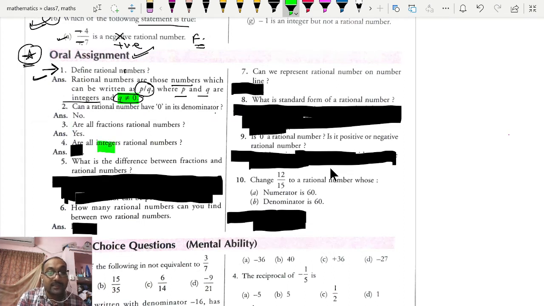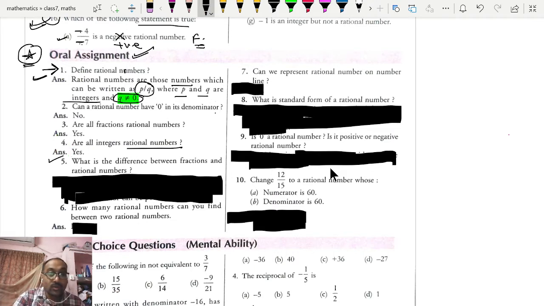Are all integers rational numbers? Before answering question number 4, we require to understand that an integer, suppose -1, can it be written in the form of p by q? Yes, of course. So all integers can be written in the form of p by q. So that is why all integers are rational numbers. Absolutely correct.